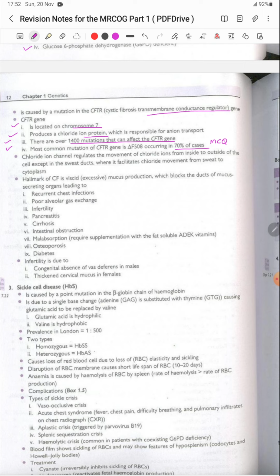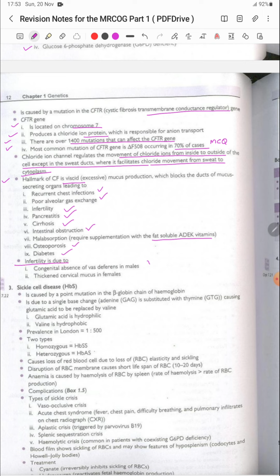This is important. The chloride ion channels regulate the movement of chloride ions from inside to outside of the cell, except in the sweat ducts, where they facilitate chloride movement from the sweat into the cytoplasm. The hallmark of cystic fibrosis is viscid, excessive mucus production, which blocks the ducts of the mucus secreting organs, leading to recurrent chest infections, poor alveolar gas exchange, infertility, pancreatitis, cirrhosis, and intestinal obstruction. Malabsorption requires supplementation with the fat soluble ADEK vitamins, and there is osteoporosis and diabetes.